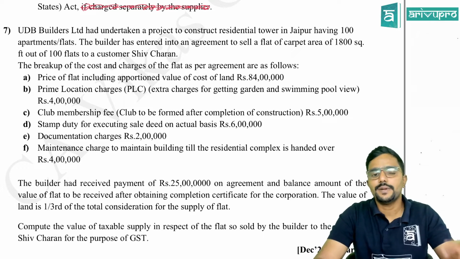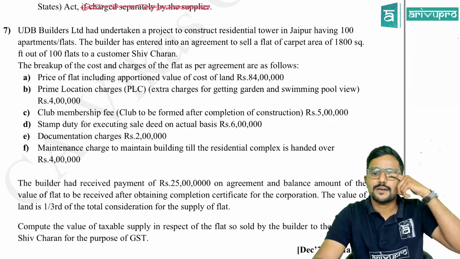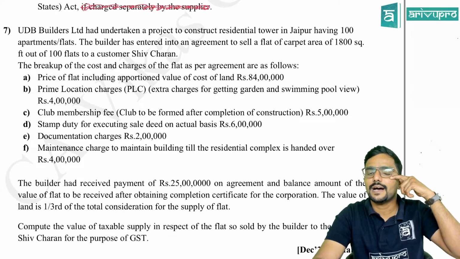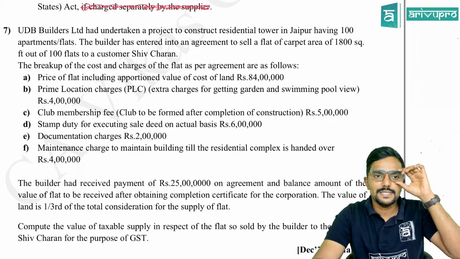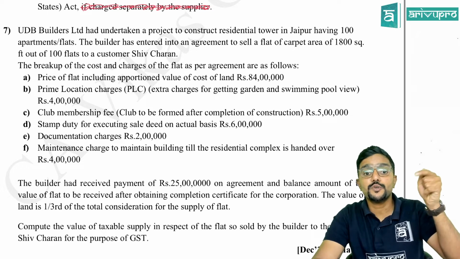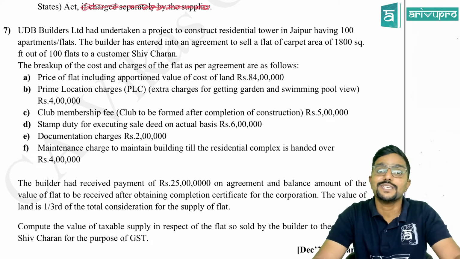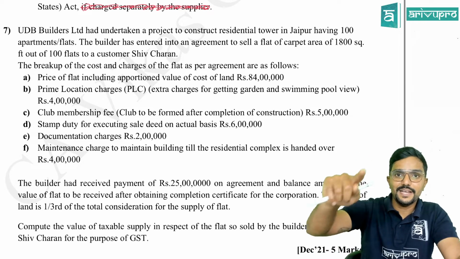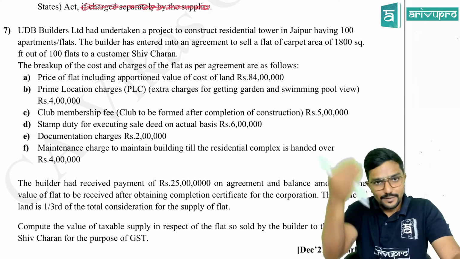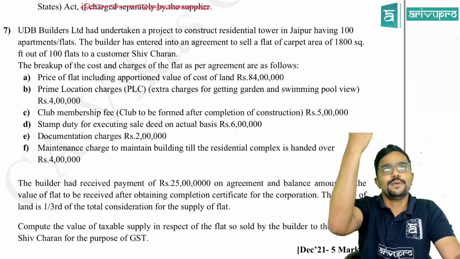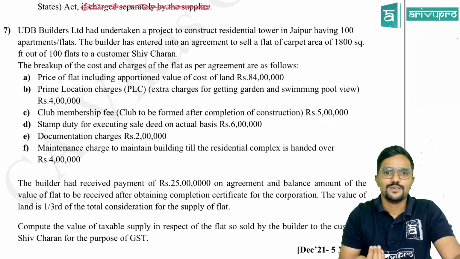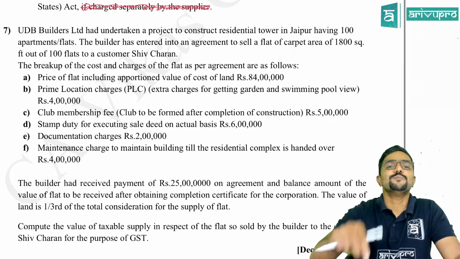Okay, the breakup of the cost and charges of the flat as per the agreement are as follows. Price of the flat including apportioned value of cost of land, how much? 84 lakh. So building including land which is apportionate thereto, means below the flat there will be a land. So a part of that will also be owned by the person.